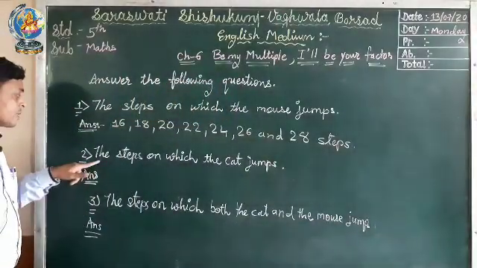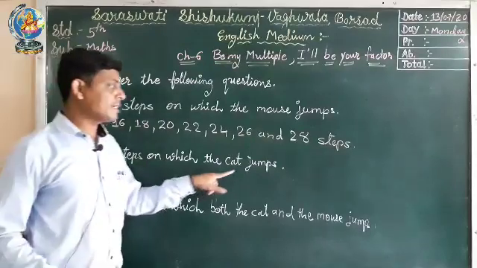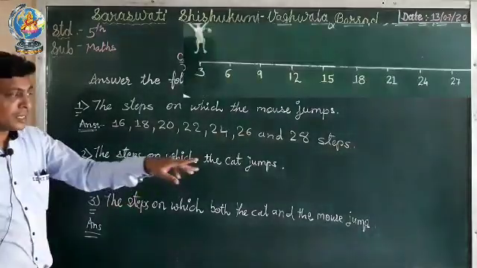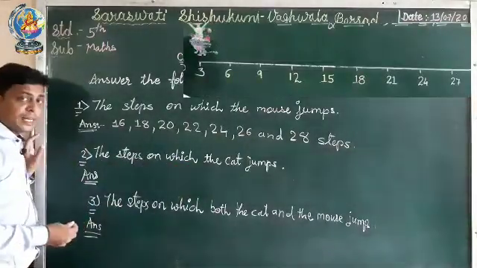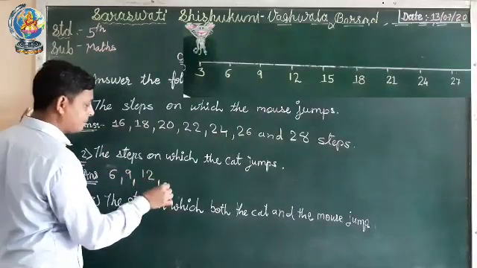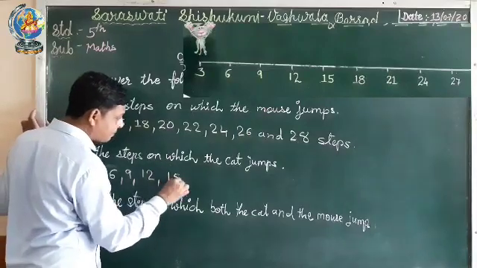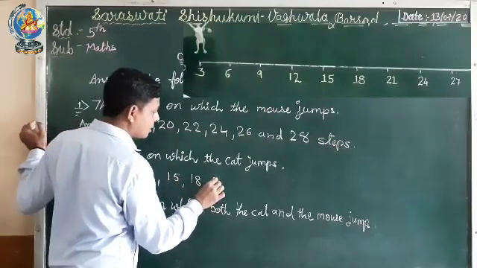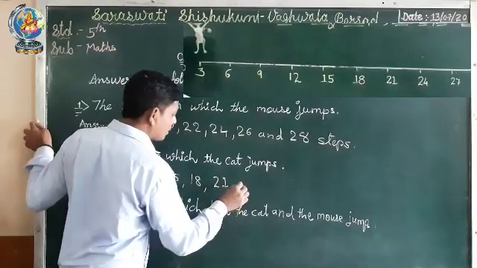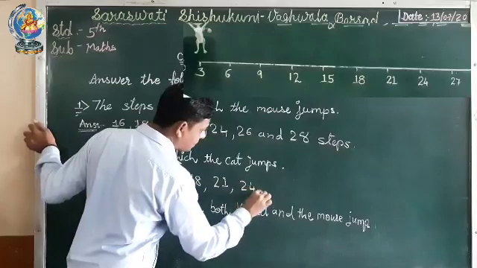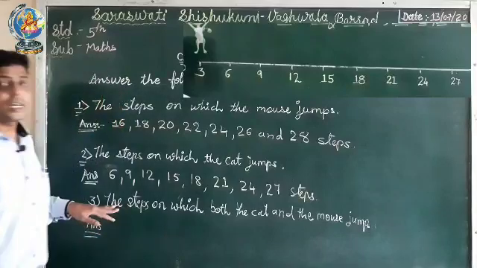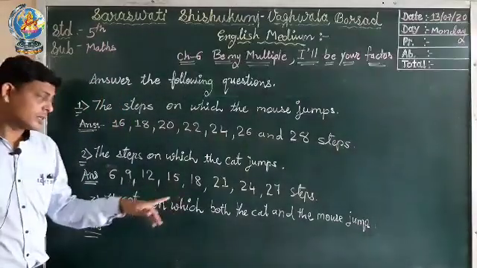Next question, the steps on which the cat jumps. Now you have to find on which steps the cat jumps. You can see in the picture. Which are the steps? Steps 6, 9, 12, 15, 18, 21, 24, 27. These are the steps on which the cat jumps.